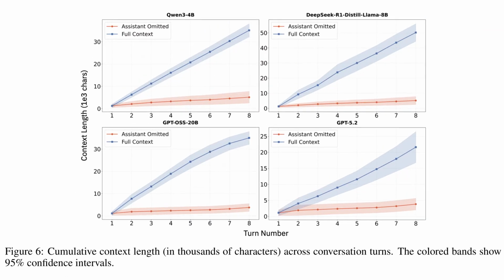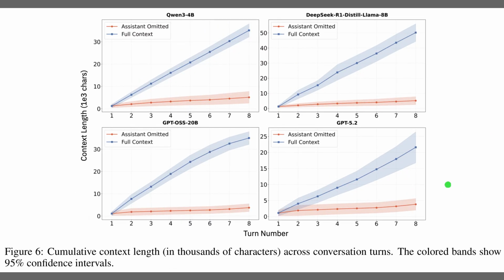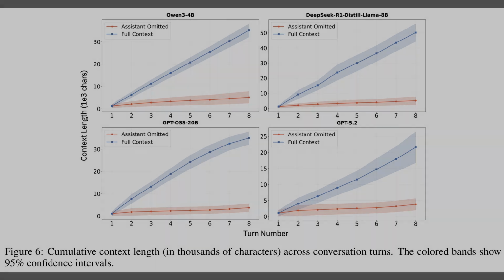Alright, to visualize the sheer scale of these savings, Figure 6 plots the cumulative context length in characters over 8 turns. For models like DeepSeek R1 Distill Llama 8B, the blue full context line skyrockets to nearly 50,000 characters by the end. In contrast, the red assistant omitted line remains nearly flat, barely crossing 5,000. This gap highlights that the model's own previous outputs are the main culprit for memory consumption, inflating the context window by a factor of 10.